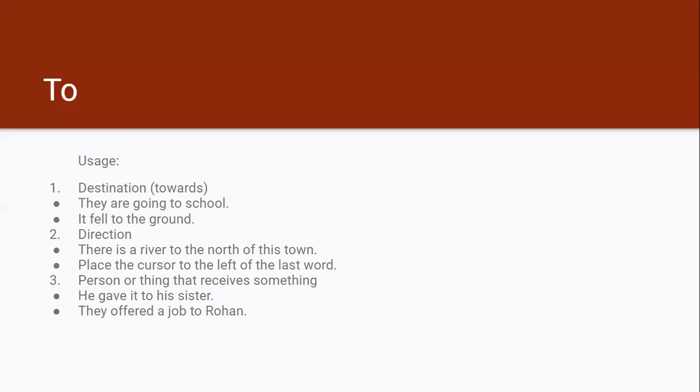They offered a job to Rohan. Who is the receiver? Rohan. So Rohan is preceded by to. Something is being given to somebody and he receives it, or at least it is being given. So to is the appropriate preposition.